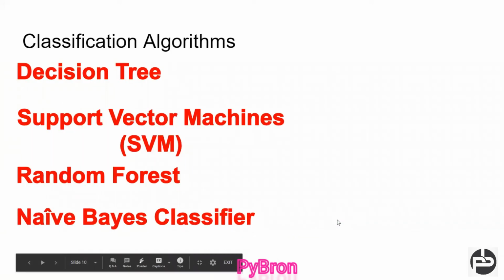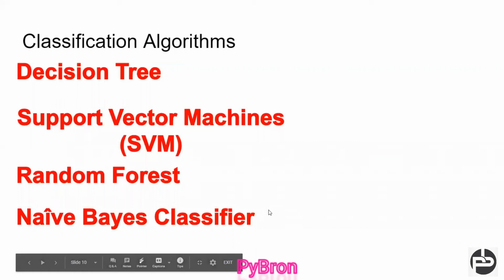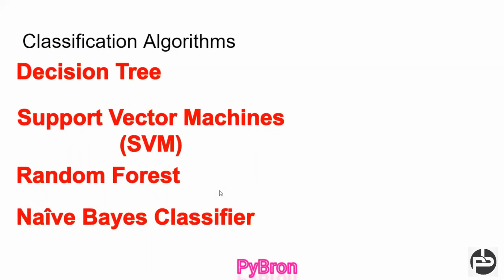Now, what are the classification algorithms we have right now? One is the decision tree, which we will see in the next video, and then support vector machine, random forest, and naive Bayes classifier. All these algorithms have some mathematical twist behind them. We will see all those things from scratch, don't worry. And all of them have practical implementation in this session. That's all about this video. Hope I was clear with this session and the agenda for today's session.